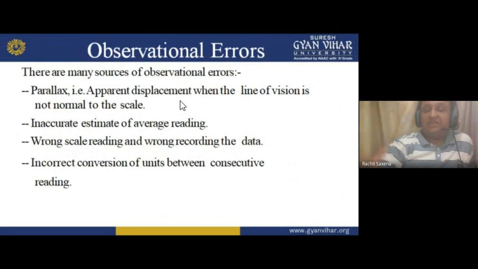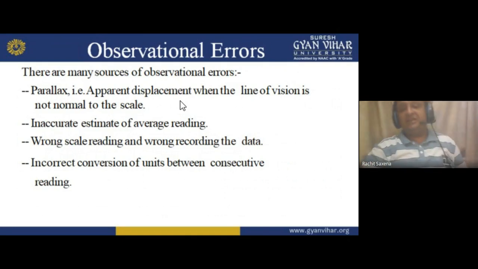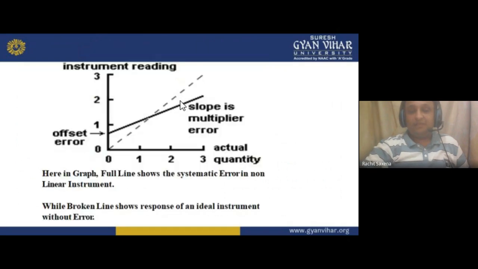Basically the parallax error, we can say, while observing: inaccurate estimates, wrong scale reading, or incorrect conversion of units. Conversion means that if I convert the unit in an incorrect manner, that is an error. This is the way we can see it through the reading with the slope. I hope you understand.